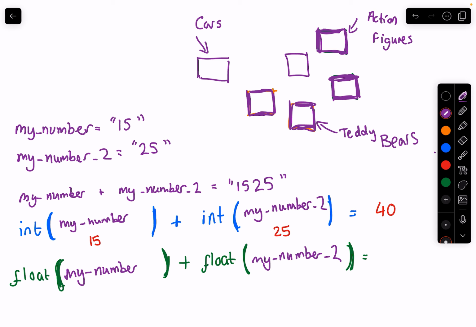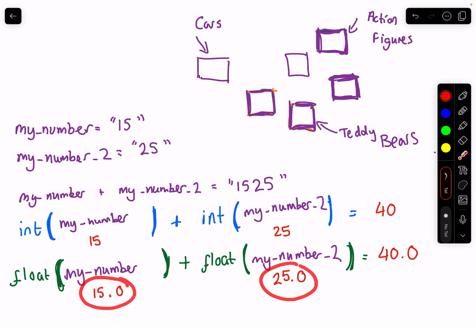Now, instead of getting 15 and 25, we get 15.0 and 25.0, and that will equal 40.0 because we converted it to a float instead.